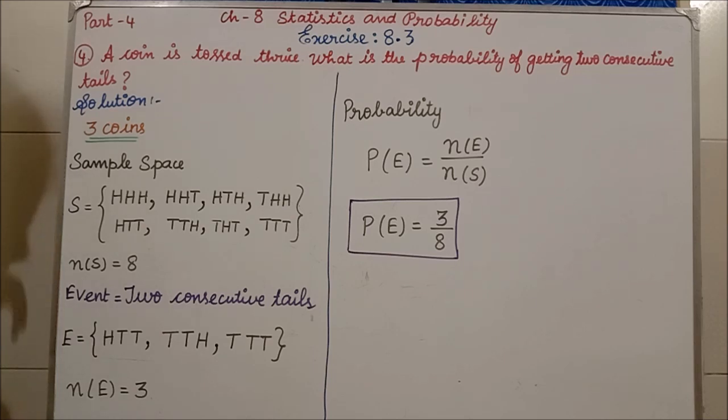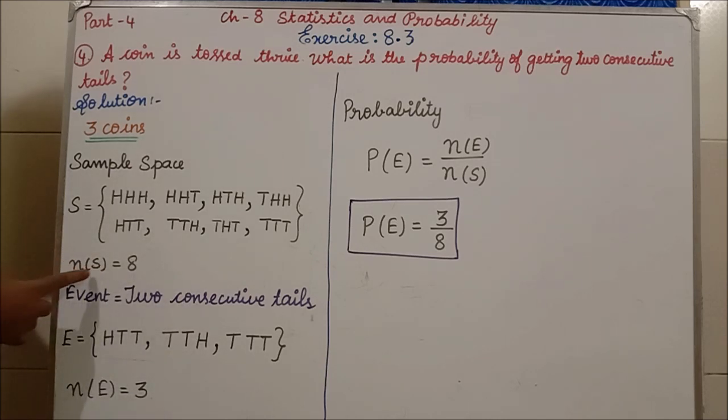Clear students? If we toss two coins, what is the sample space we will get? Tail, head, head, tail, tail. That time how many sample space we will get? N of S is equal to 4. If we are tossing 3 coins, what is the sample space we will get? N of S is equal to 8. 3 coins tossing means number of sample space is equal to 8.